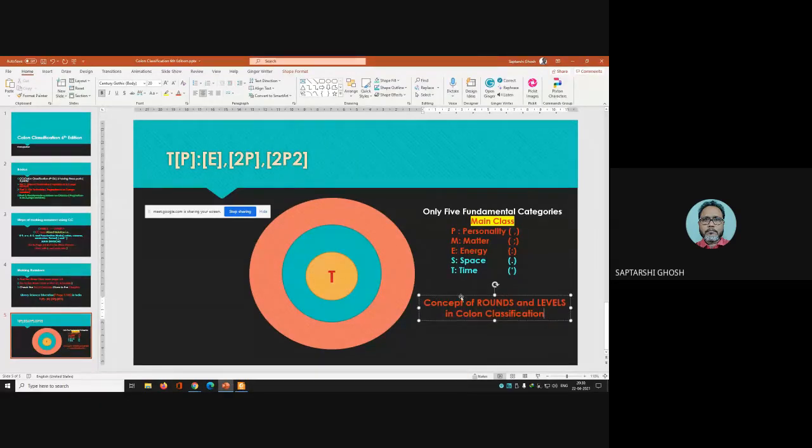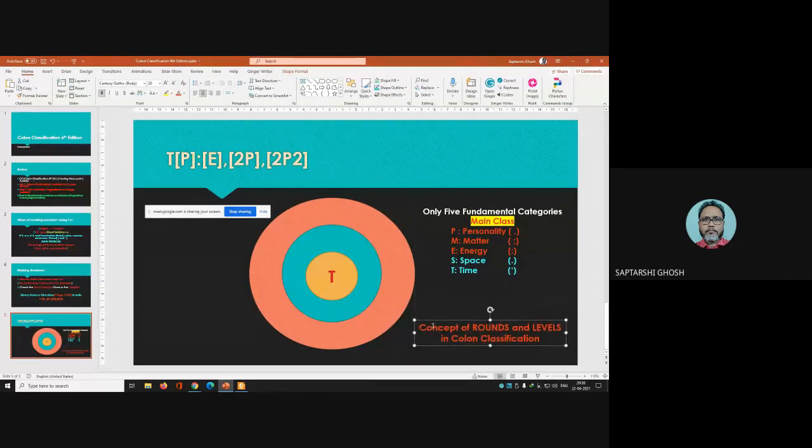So next day we'll start with this. This is our pending job: the concept of rounds and levels in colon classification.